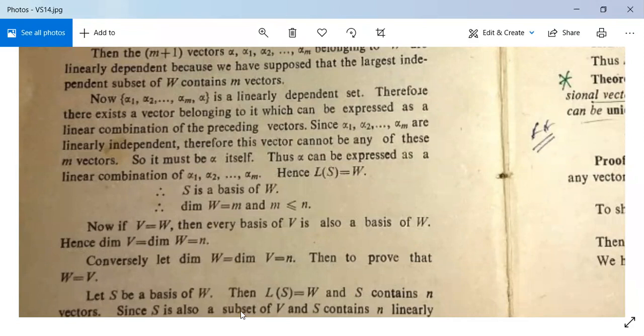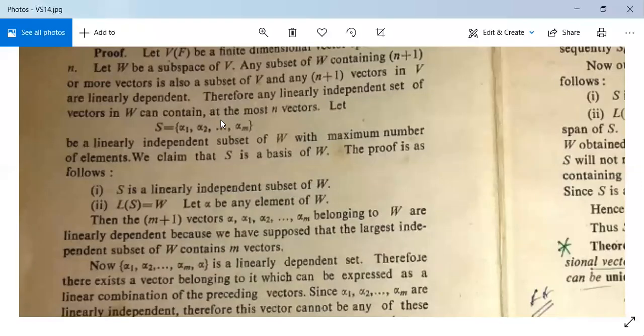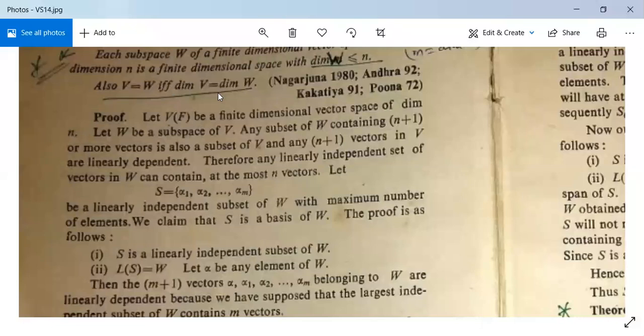Conversely, let dimension W is equal to dimension V is equal to n. Then we need to show that V is equal to W. See here, what is the theorem? V is equal to W if and only if dimension V is equal to dimension W. We have taken V is equal to W and come to the conclusion dimension V is equal to dimension W. Conversely, we will assume dimension V is equal to dimension W is equal to n and go to the conclusion V is equal to W.